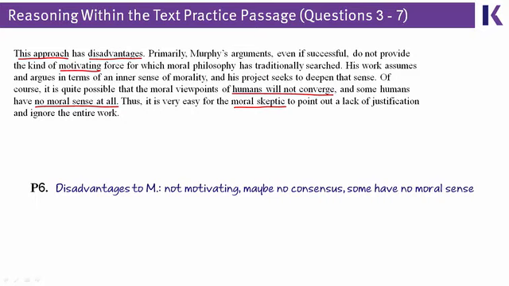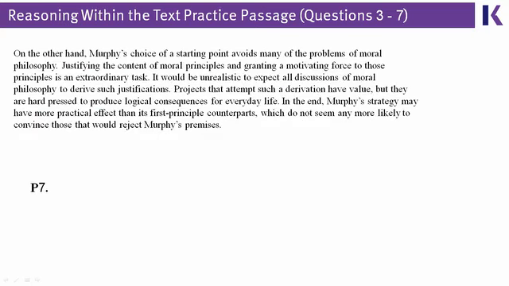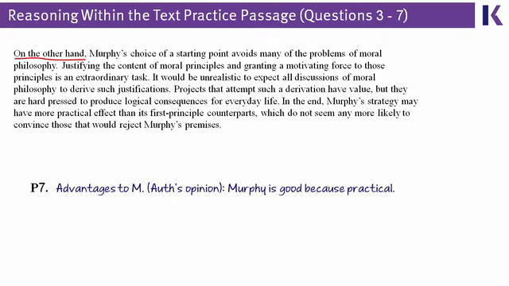And if paragraph 6 were the last paragraph of this passage, you might have walked away thinking the author didn't like Murphy very much, because he mentioned all these holes in Murphy's argument. But then comes paragraph 7, and it starts with 4 magic words, on the other hand, a huge contrast keyword. And just with those 4 words, you can already know that paragraph 7 is not about the disadvantages, but instead the advantages to Murphy.